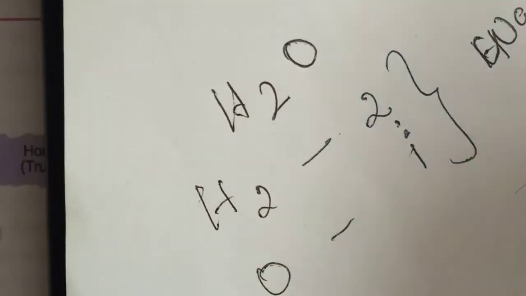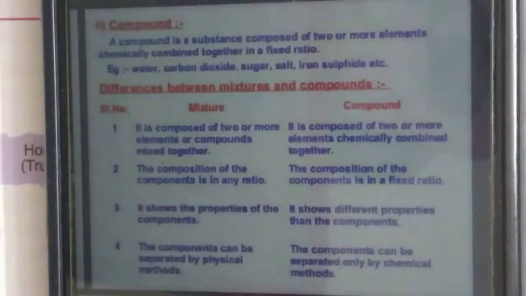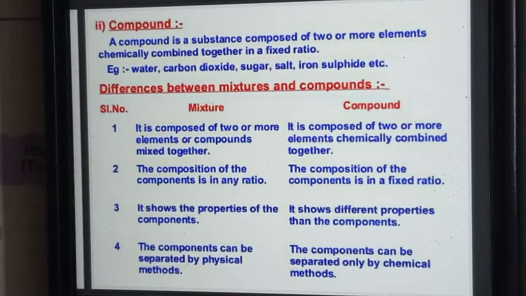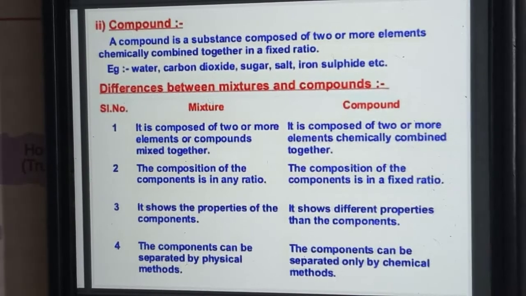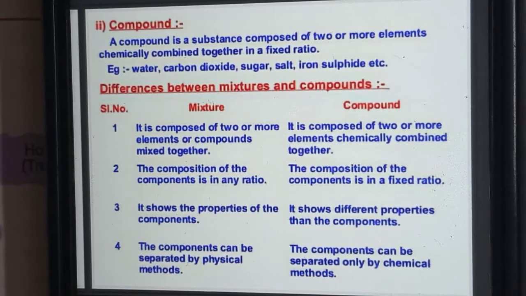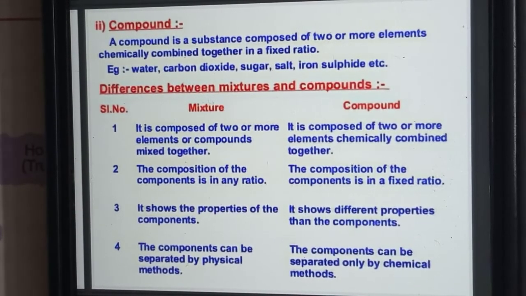Same with carbon dioxide, CO2: one atom of carbon and two atoms of oxygen. Understood, children? It has a particular, fixed ratio. We cannot change that. For example, water, carbon dioxide, sugar, salt, sulfur, iron sulfide, etc. So these are the types of pure substances. Now we are going to see the last topic, the differences between mixtures and compounds.